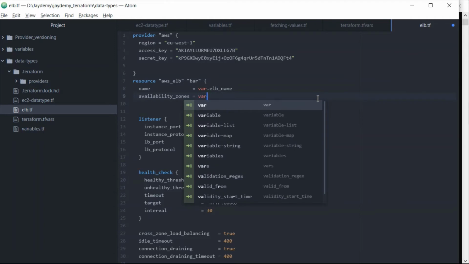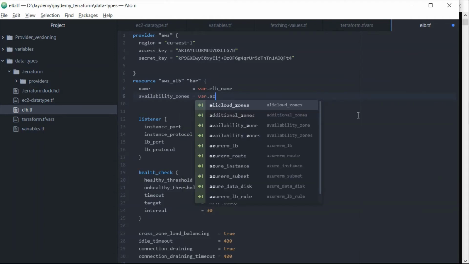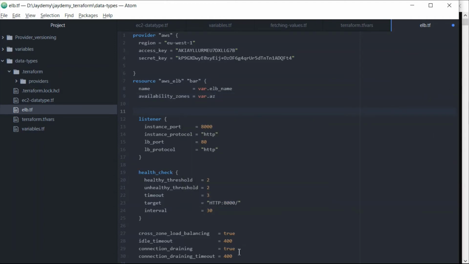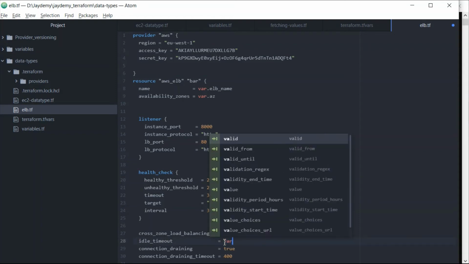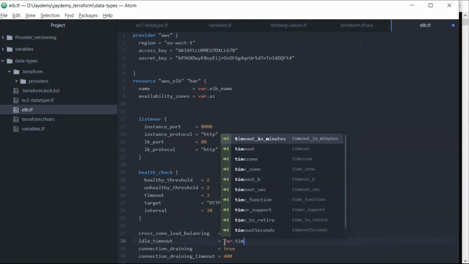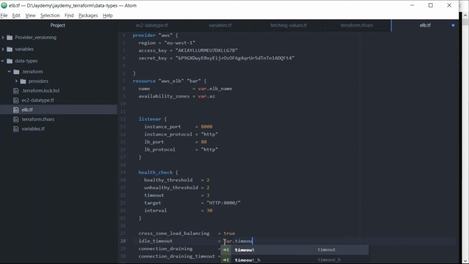We can also see there is a common value for 400 and 400, so let us go here and use var timeout, and the same in the last one also.